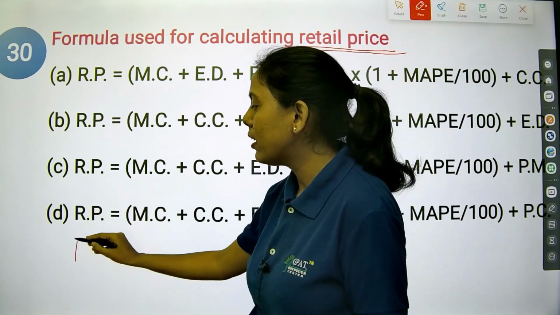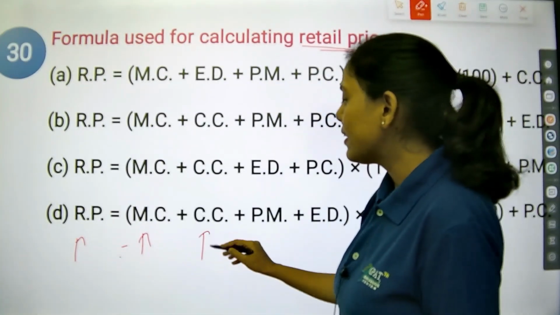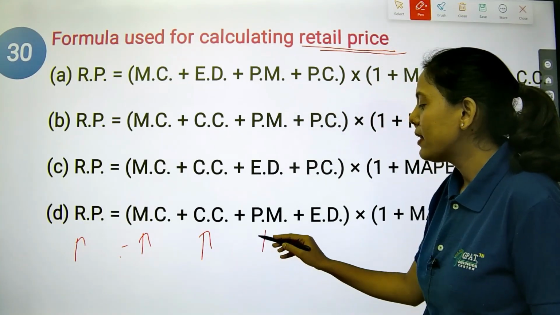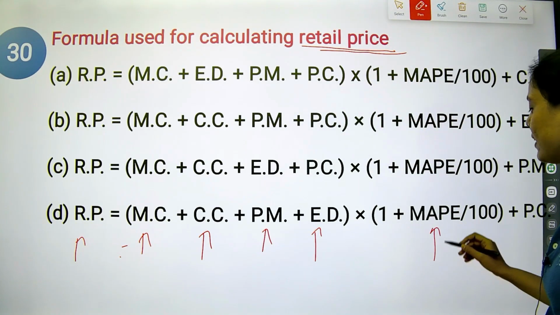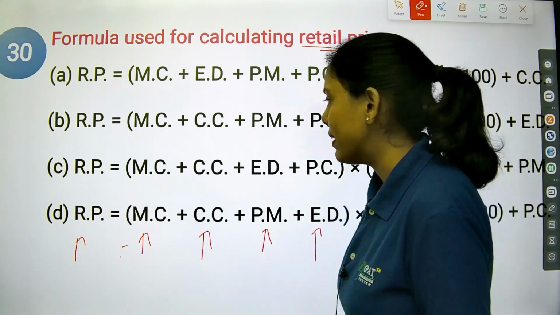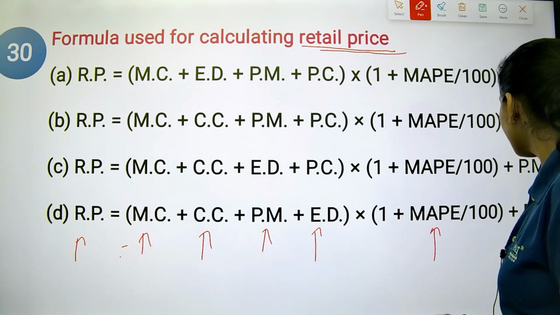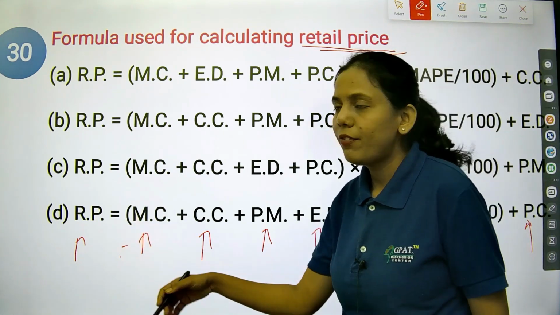So RP is the retail price. MC is the material cost, CC is the conversion cost, PM is the packing material, E is the excise duty, and MAP is nothing but maximum allowable post manufacturing expenses. And this is the packing charges, PC. So these are the different abbreviations.